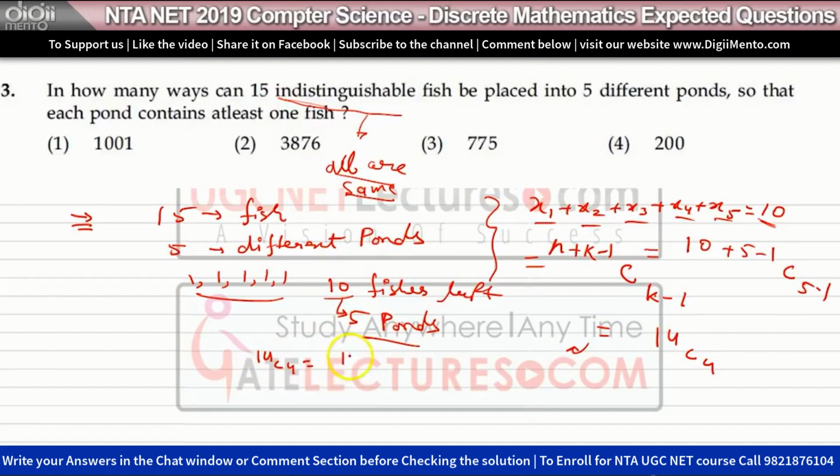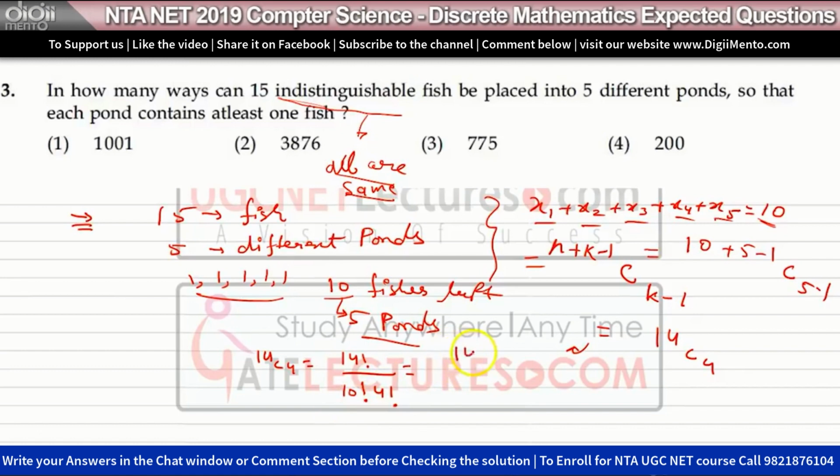14C4 will be 14 factorial upon 14 minus 4, that is n minus r factorial, 10 factorial, into r factorial, that is 4 factorial. This is the formula for NCR: n factorial upon n minus r factorial into r factorial.